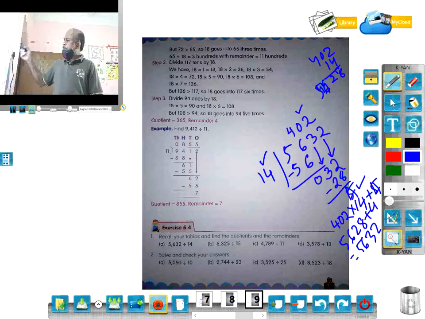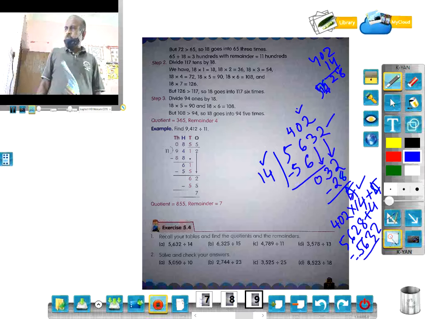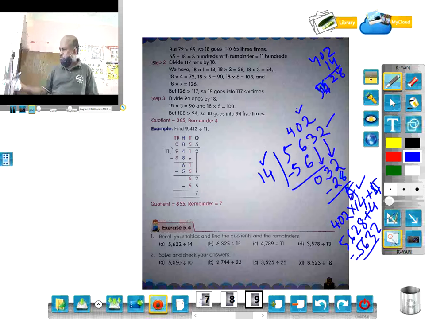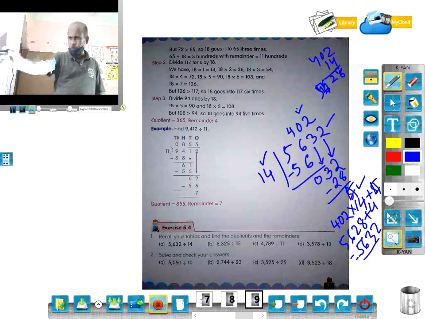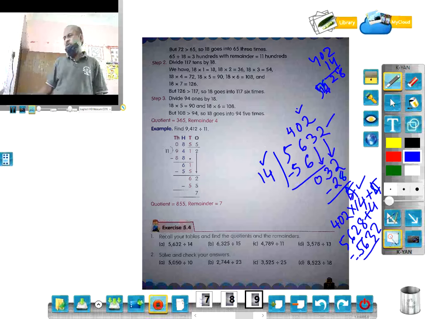So 402 is the quotient and 14 is the divisor. That makes 5628. When we add the remainder 4, it becomes perfectly 5632, which is exactly this. Similarly, solve and check your answer. You check through this method. 5050 divided by 10, how much is it? 505. Okay. Whether it is correct or not, you have to check through this.